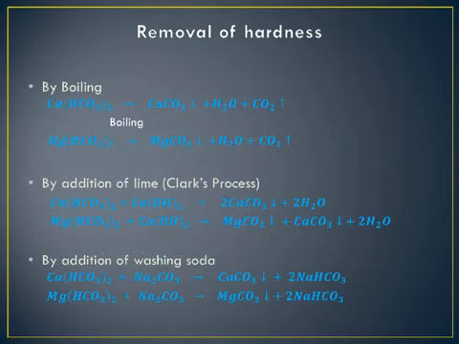After studying the causes, advantages, and disadvantages of hard water, now we will understand how to remove hardness. So let's begin. Hard water can be softened by three processes: by boiling, by adding lime, and by the addition of washing soda. By boiling, carbon dioxide is driven off and the soluble hydrogen carbonates are converted into insoluble carbonates and can be removed by filtration or decantation.